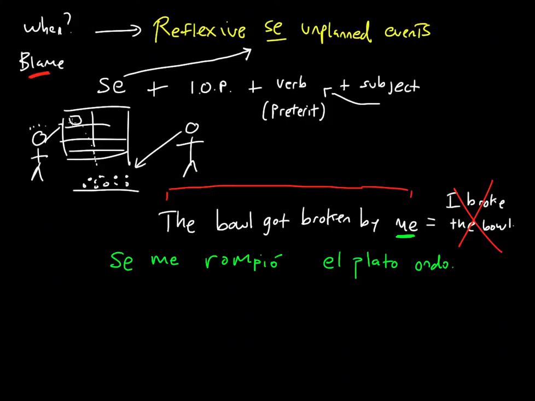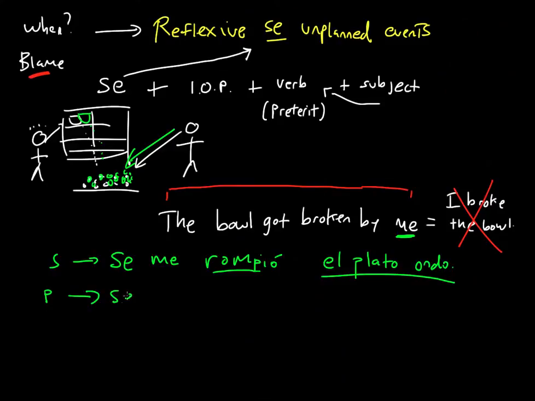Now let's just pretend that there was another bowl up here. Okay, so here's another bowl. And let's just say that both of these bowls fell and hit the ground. And both of them shattered all over the ground. And my friend sees this. He's really upset. So I'm going to change this sentence here to the plural. Okay, so this is singular. And now I'm going to change it to the plural. So I'm going to change this to the plural form and this to the plural form.